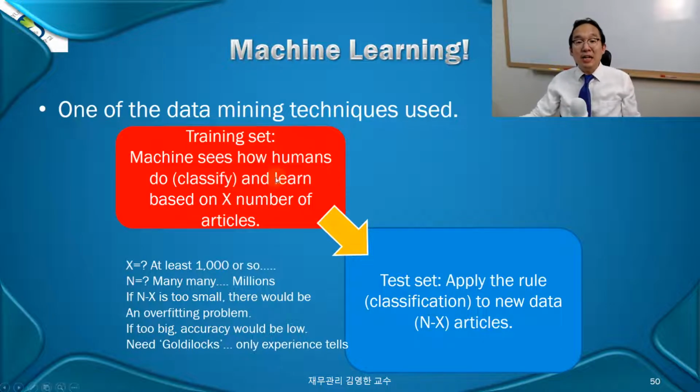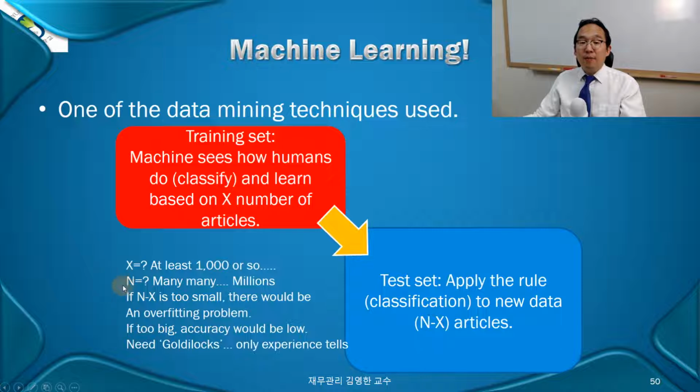In a training set, let's say there are 10,000 news articles or something like that. A part of it, you set as a training set. Training whom? Training the machine, because the machine sees what you do over this training set. Okay? And classify. How do you classify? And then learn based on this X number of articles. Let's say X is at least maybe 1,000 or so.